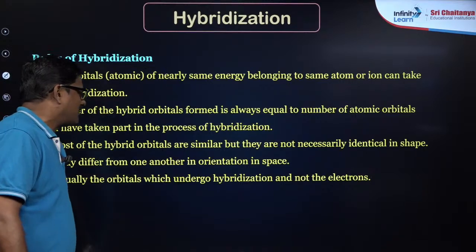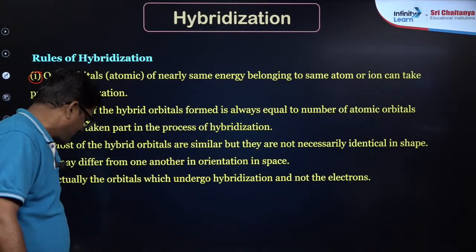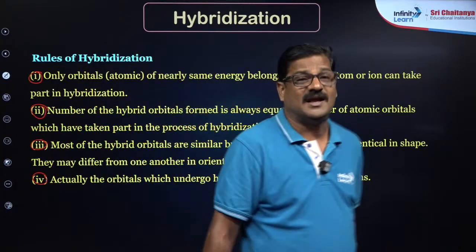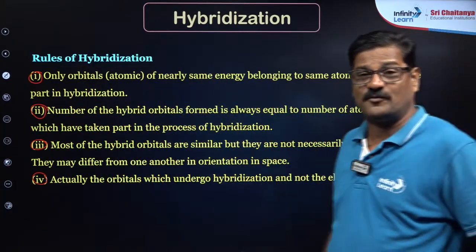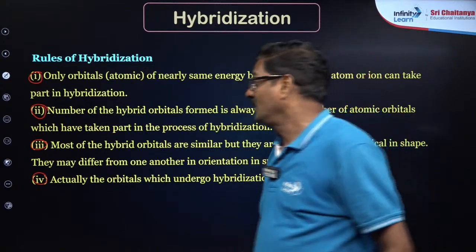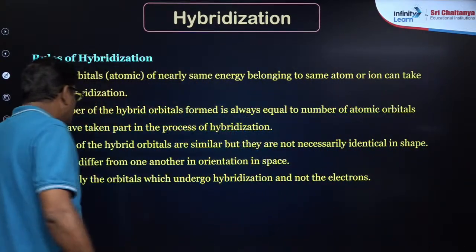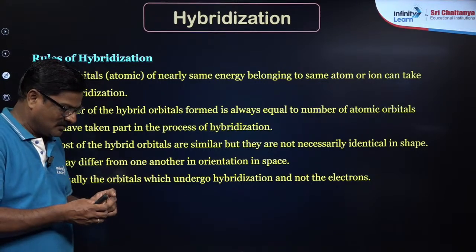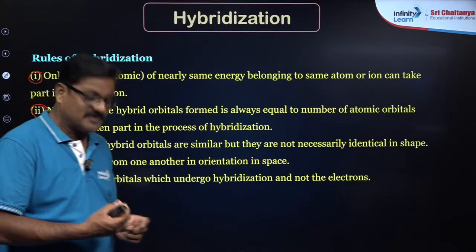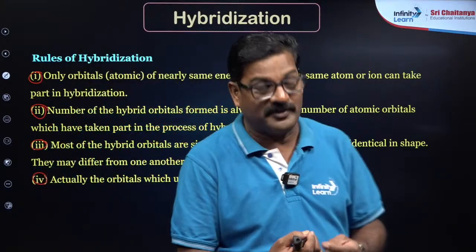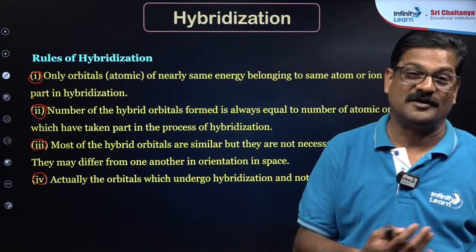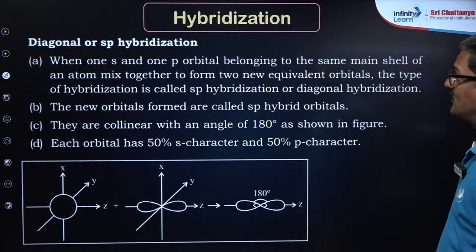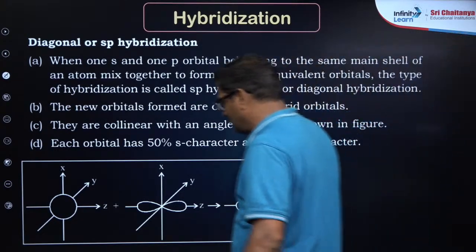And most of the hybrid orbitals are similar. The shape and size and the energy of the hybrid orbitals that are formed should be nearly same. And actually the orbitals which undergo hybridization are not the electrons. Okay, that's a controversial statement. Actually hybrid orbitals and electrons, electron and orbital is same. Okay, that's why. So anyways, types of hybridization, one is sp hybridization.